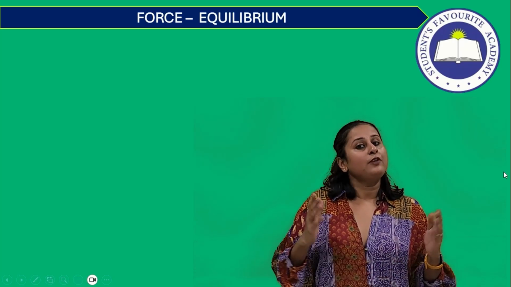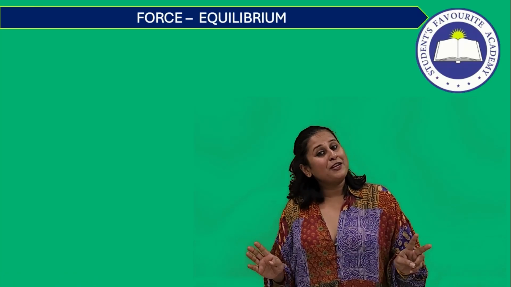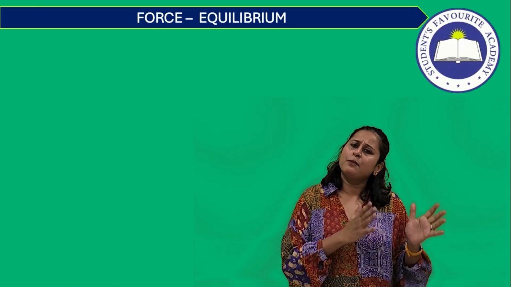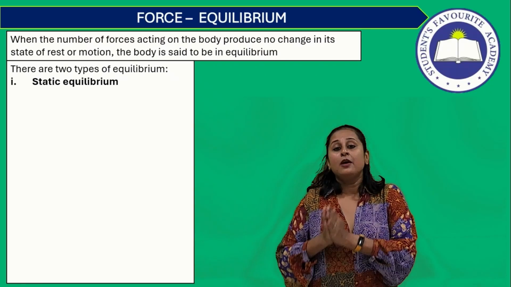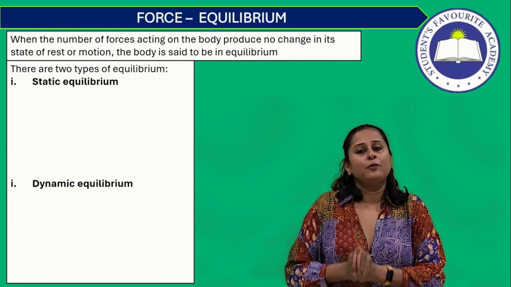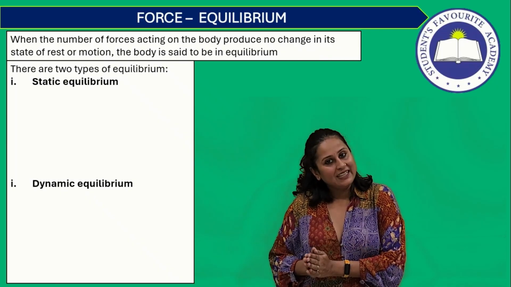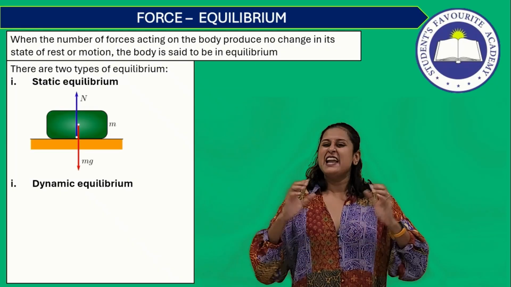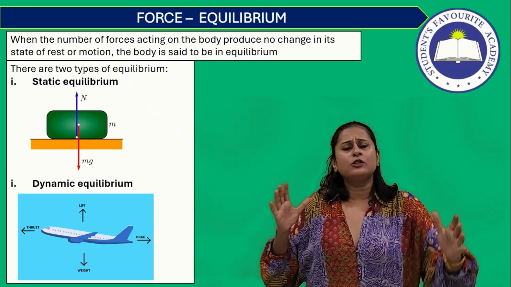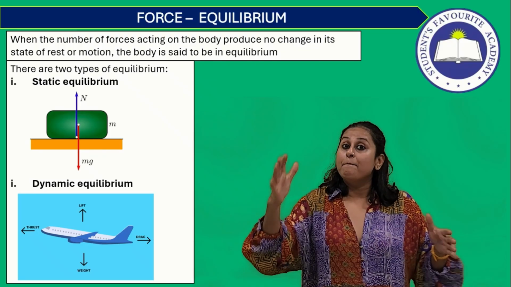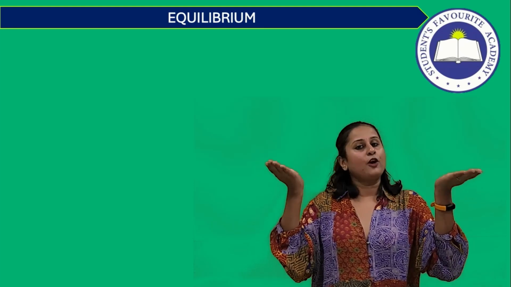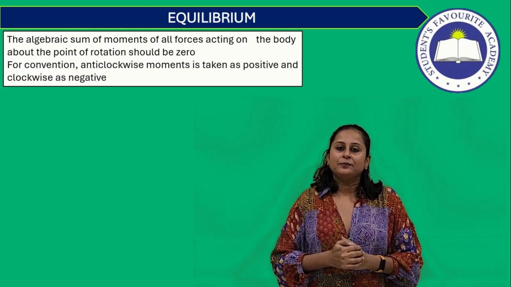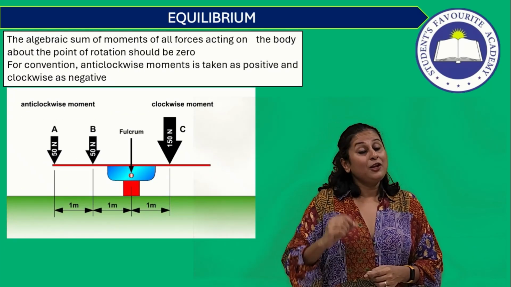Understood the concept of equilibrium. There are two types of equilibrium. Static equilibrium, when a body is in a state of complete rest, and dynamic equilibrium, when a body is moving with a constant velocity. When all the forces, the net of all forces, that means all the forces that may be acting on a body, balance each other out in such a way that the body is in a state of rest. Alright?